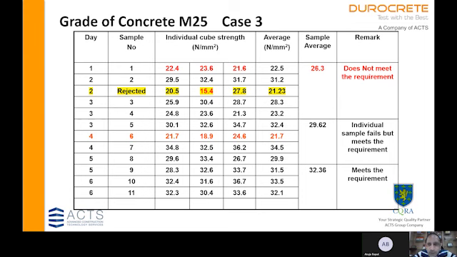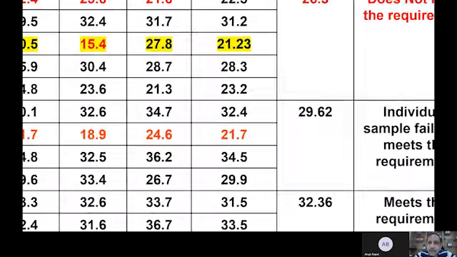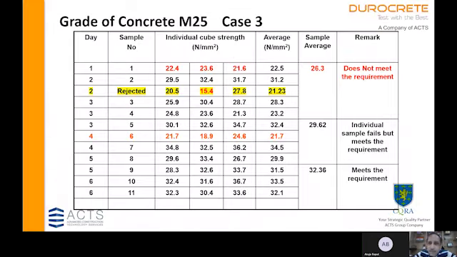So overall concrete, if we look at it, we have 32.4, 21.7, 34.5 and 29.9. So the average is 29.62. So it meets the requirement. But again, here sample number 6, individually cast on day 4, is below the requirement of individual sample, that is 22. So only that concrete from which sample 6 is drawn is a suspect and needs to